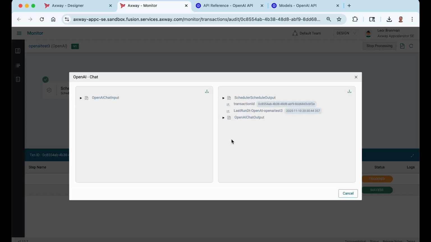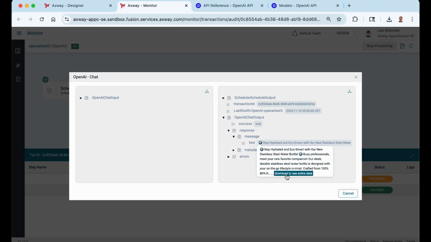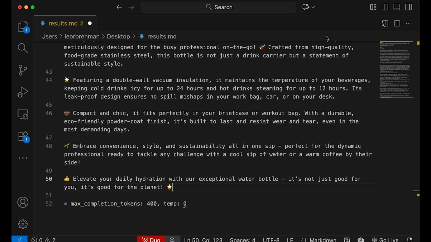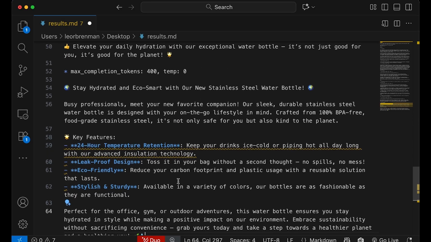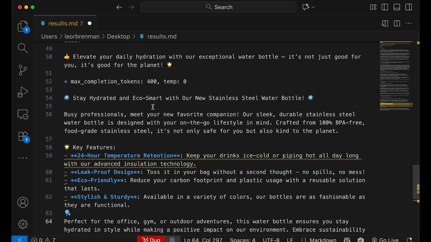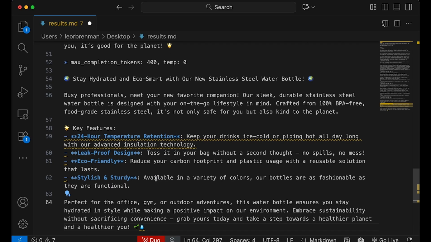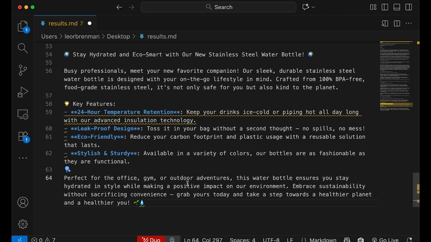Okay, let's take a look at the response. And it looks like it's long, but kind of corporate. Okay, so stay hydrated and eat incredibly in your stainless steel water bottle. Look at this nice little feature list, key features: 24-hour temperature retention, leak-proof design, perfect for office, gym, or outdoor activities.